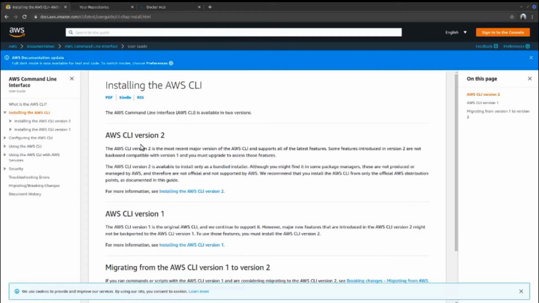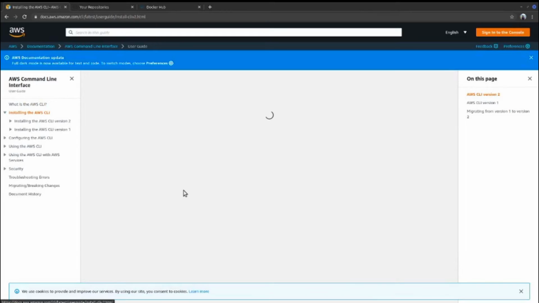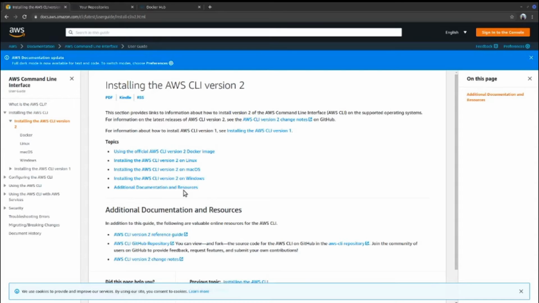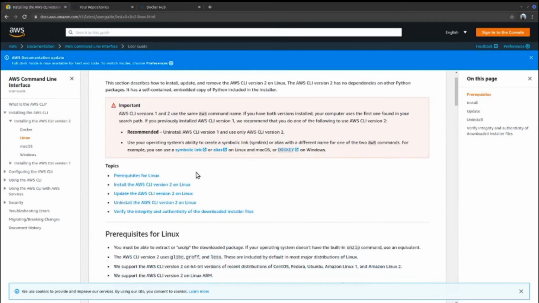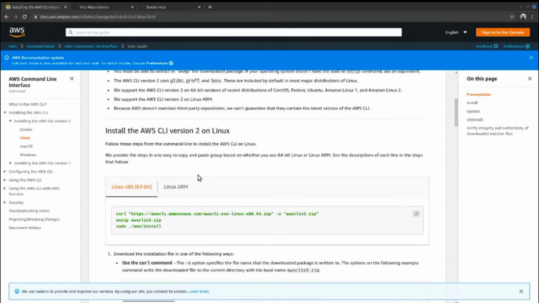If you're going to deploy it, my recommendation is to go with AWS CLI version 2. Click here, and there's official documentation available if you want to deploy on a Linux, Mac, or Windows machine. For example, if I'm using Linux, I'll click here and follow the steps to get this deployment done, right?